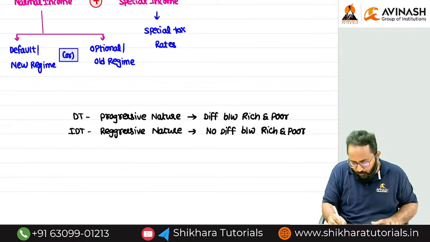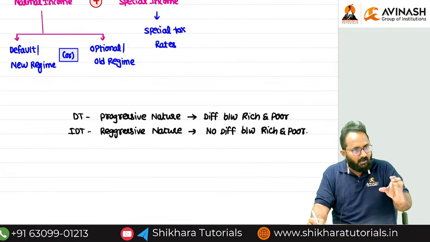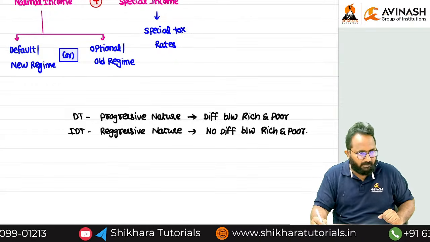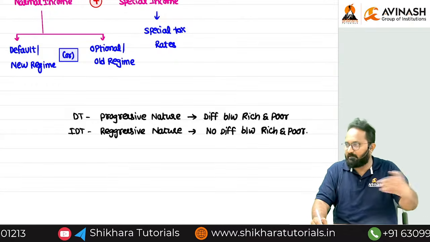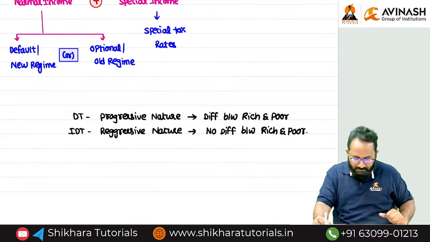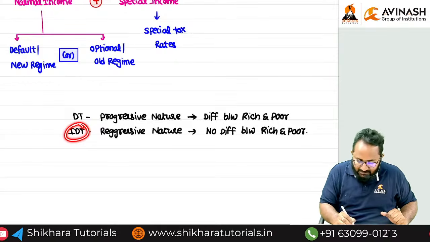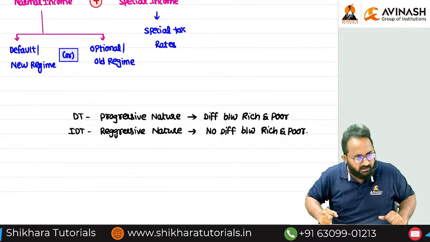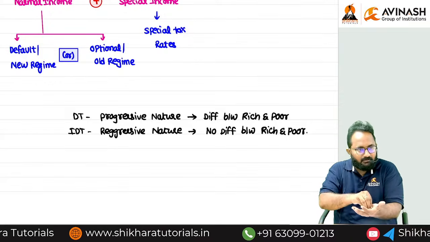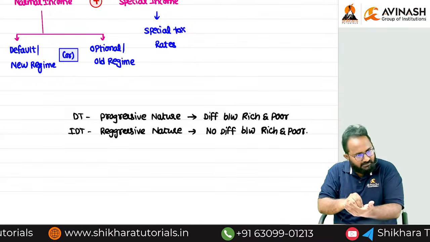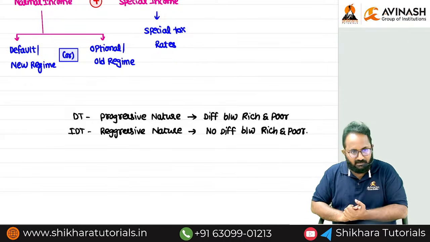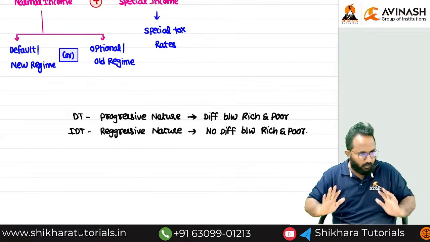Example, if you want to purchase one soap, cost plus taxes, you have to pay MRP. That means if a rich person purchases the soap also, he has to pay the same level of indirect taxes. While levying the indirect taxes, there is no difference between rich and poor. And there is no age consideration also. A 5 year old boy purchasing the soap, a 10 year old, even a 60 year old person purchasing, the same taxes we have to pay.